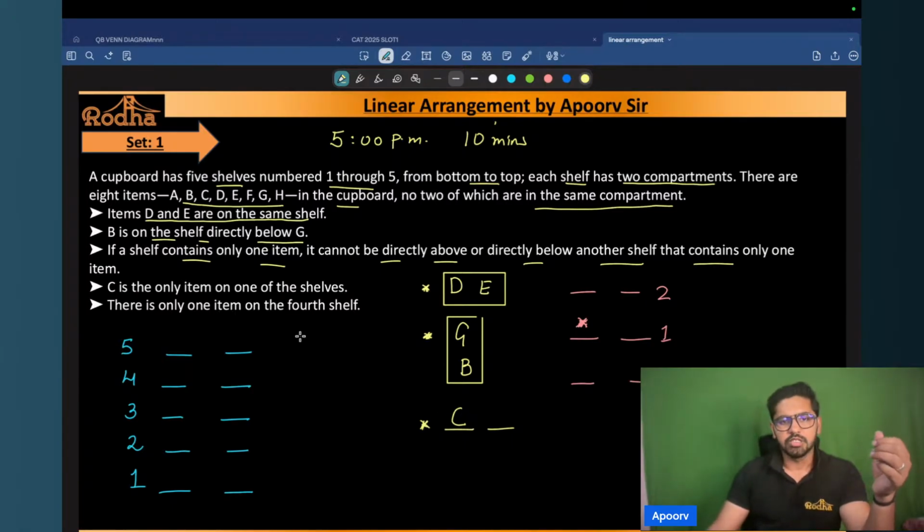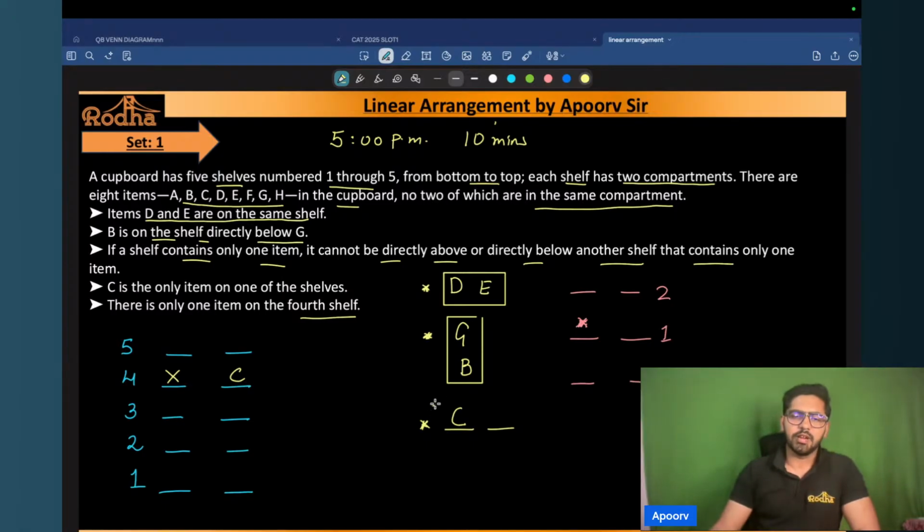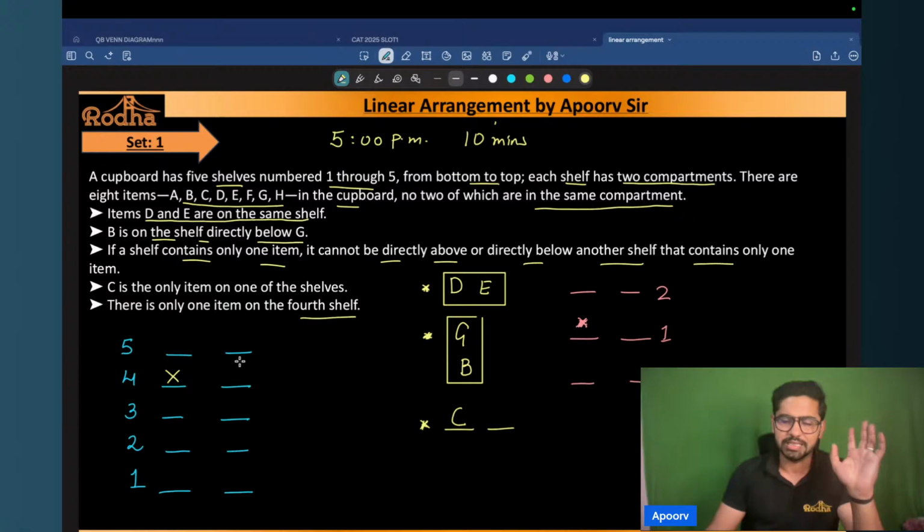Okay. Now there's only one item on the fourth shelf. So the fourth shelf has only one item. That means I'll put a cross here. One of the compartments is definitely empty. There's no item, and there's one item on the fourth shelf. Now it could be anything, right? You cannot say that it will be C itself, because you have read this condition that C is the only item on one of the shelves, so that does not imply that it necessarily has to be C here. It could be any item here, right? So I'm not sure of that, so I'm going to leave this place empty here. But definitely on the fourth shelf, there is exactly one item, right?